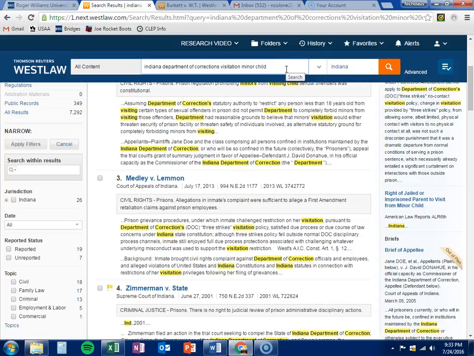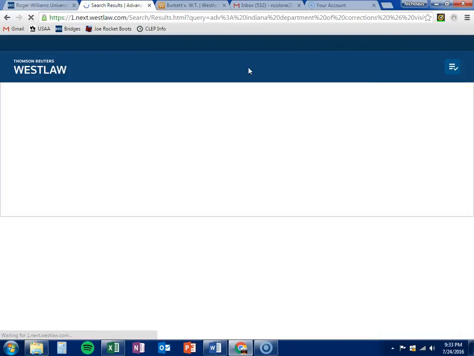So with this, we went Indiana Department of Corrections, and then we decided to start using some of those modifiers. And visitation, with and minor child, without, that would be the percent sign, the word sex, with an exclamation point to say anything after it. Sexist, sexually, anything that could follow the X in sex. Then we're going to search that.